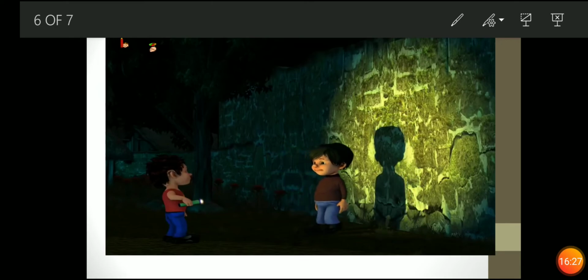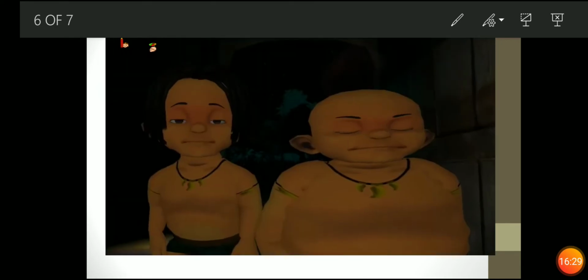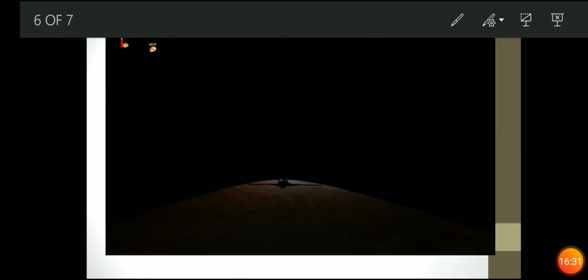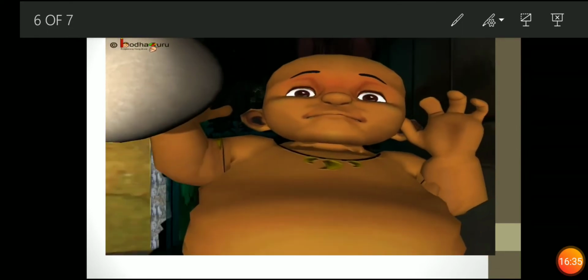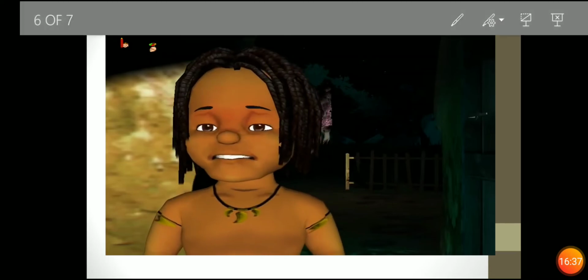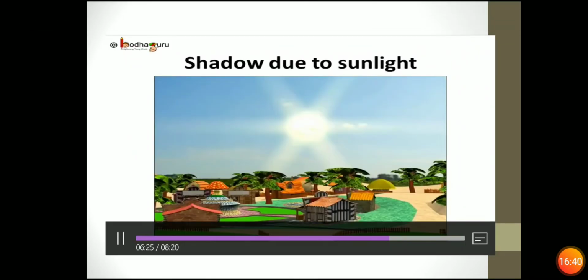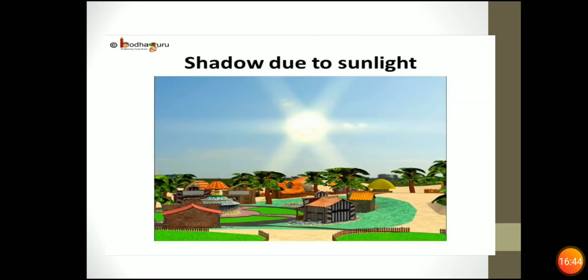So now you must have understood how Sona was able to change the size of the shadow of the toy monster to scare away the thieves. What Sona is doing is bringing the source of light towards the toy so that the shadow can be larger in size.